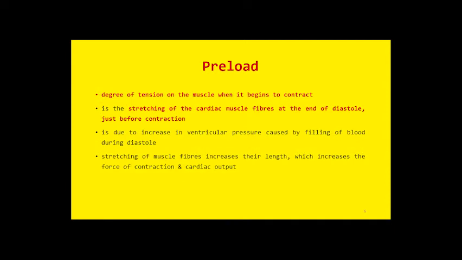So we can conclude that the force of contraction of the heart and cardiac output are both directly proportional to preload. If you increase the contractility, you are increasing the preload. If you increase the cardiac output, you are increasing the preload.